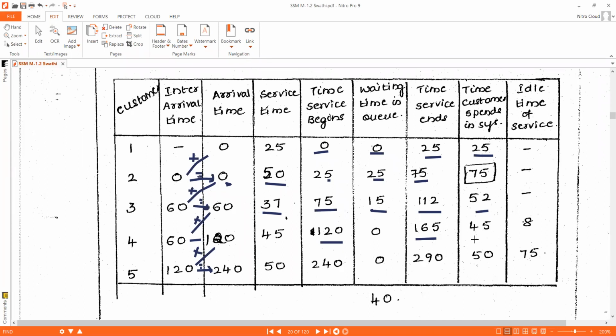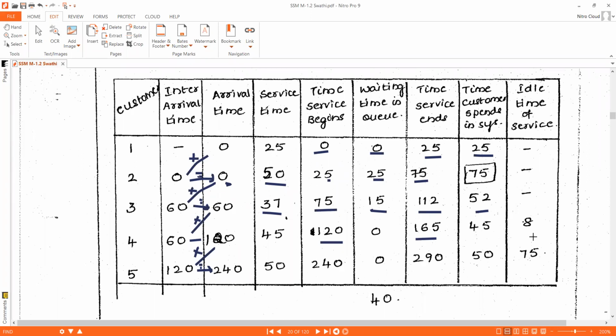And the total time the customer spends in the system is waiting time plus service time. He didn't wait in the waiting queue, so his waiting time is 0 plus his service time 45. 0 plus 45, it is 45 minutes the customer 4 spent in the system.